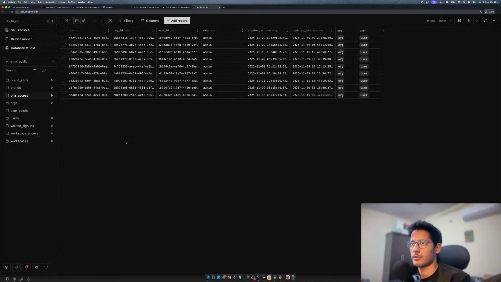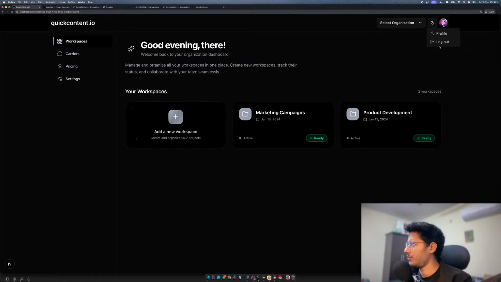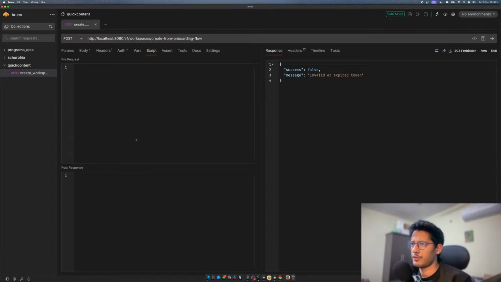Let's refresh this once. And I have all the tables which I need now, which is pretty cool. My token expired. So what I'll do is I'll quickly go and I'll just log out and log in. Why did my token expire though? Is it because that's the wrong format in which it is expecting?